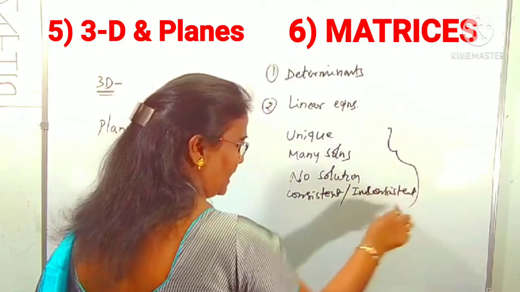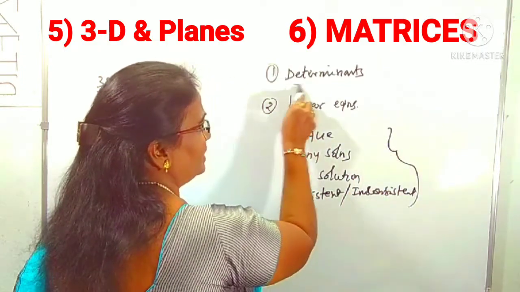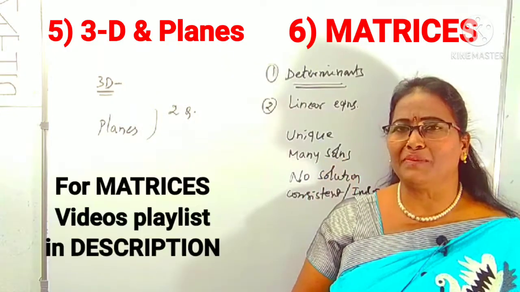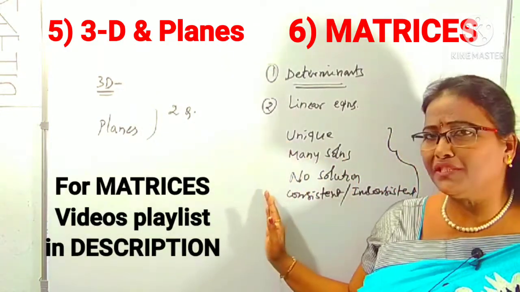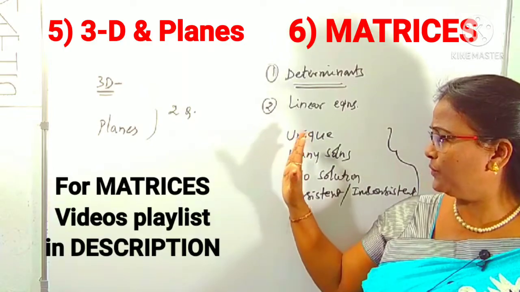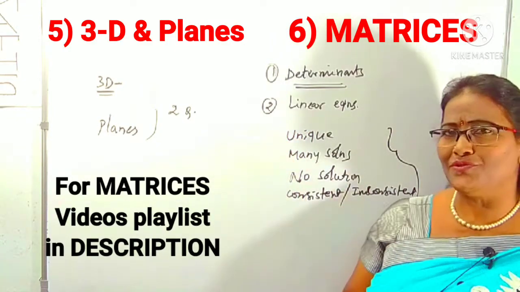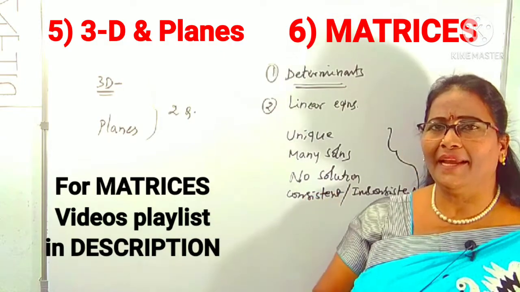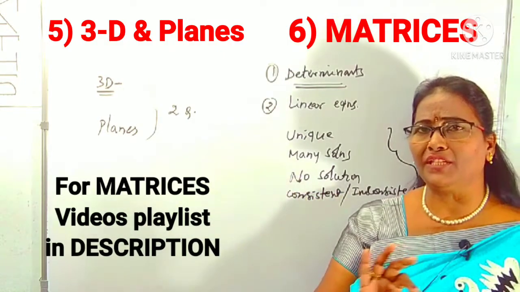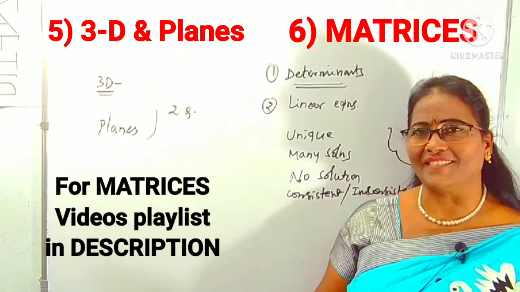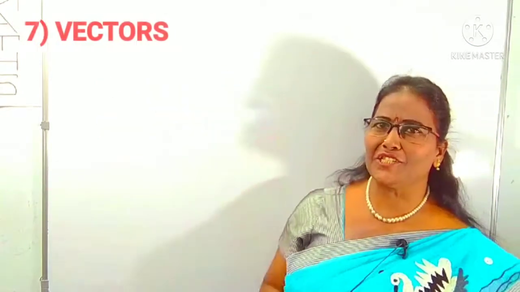This rule I have done depends only on determinant form. So you know very well how to expand the determinant. That's enough. By using the determinant concept, you can recognize unique, many or no solutions, and when it is consistent and inconsistent. We can do it easily because it takes only a fraction of a second. Okay, right. What is the next topic?